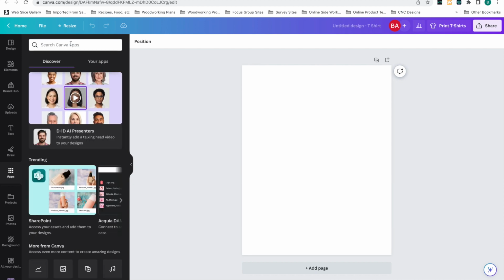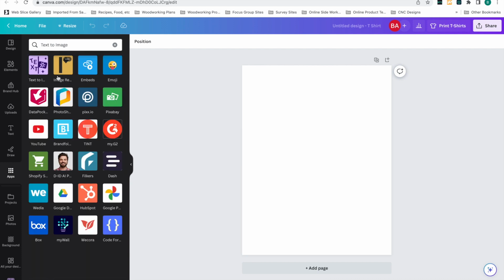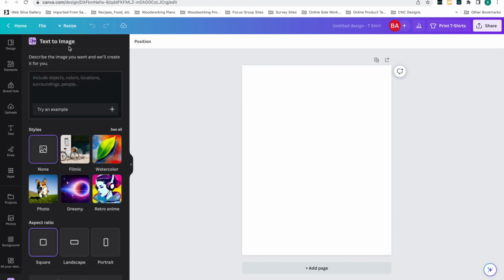But either way, if it's not just showing up, you can go to search for it. You can type in text to image. It's right here in the drop down. And boom, you'll see it's the first one, this purple one, right? Text to image. Now, if it's your first time using it, it'll ask you something along the lines of, do you want to use this app? Just okay, not a big deal. Like I said, it's all free.